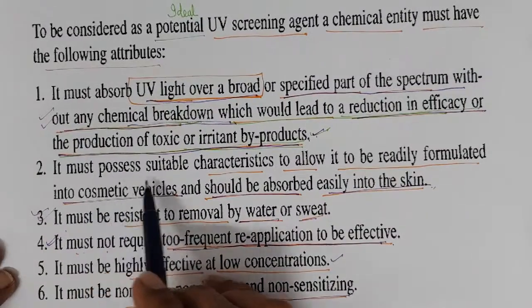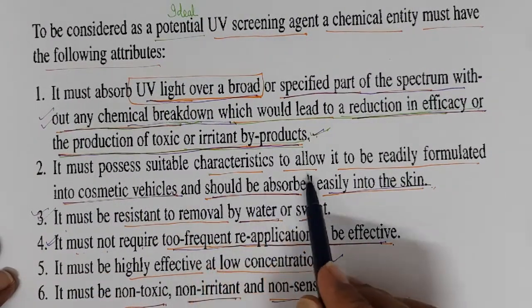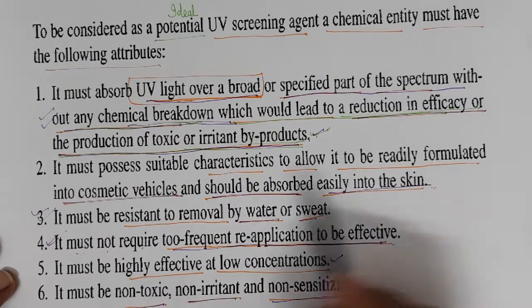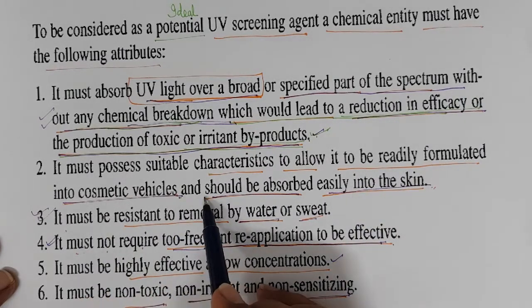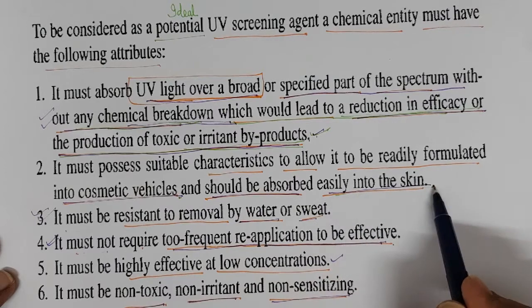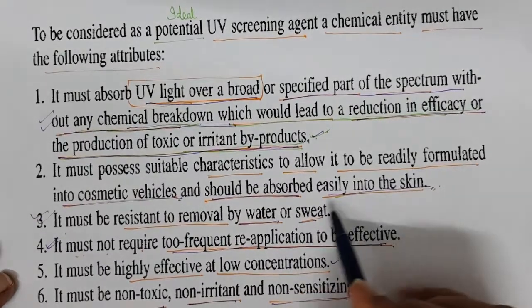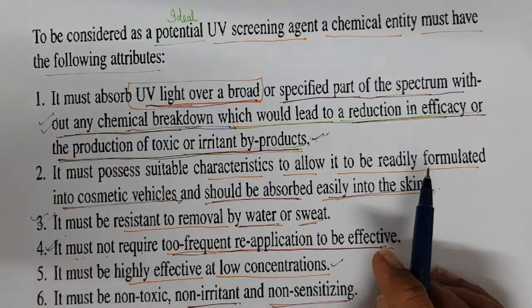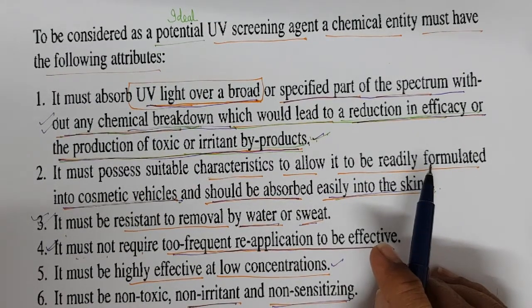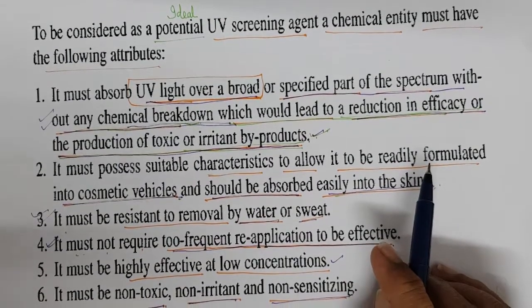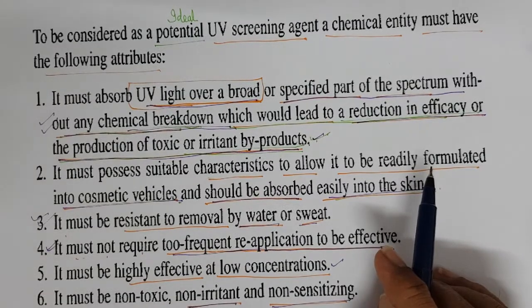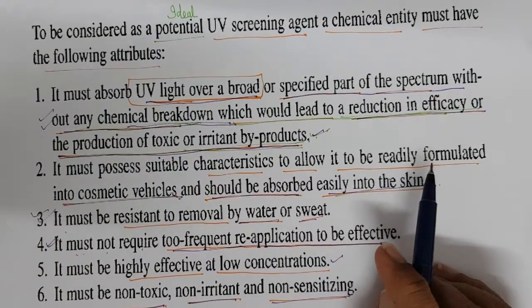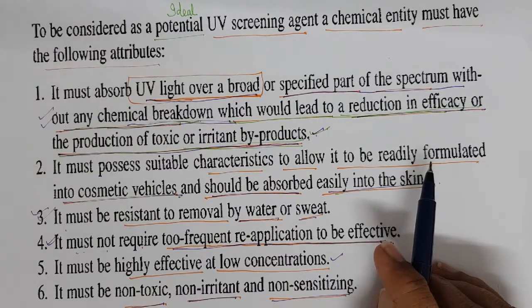Two. It must possess suitable characteristics to allow it to be readily formulated into cosmetic vehicles and should be absorbed easily into the skin. It should not leave an oily layer on the skin. It should blend with the skin very well. If it leaves an oily layer, you feel very uncomfortable using it. So it should blend with the skin and should be easily formulatable.